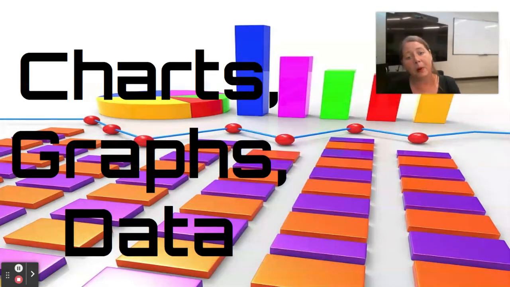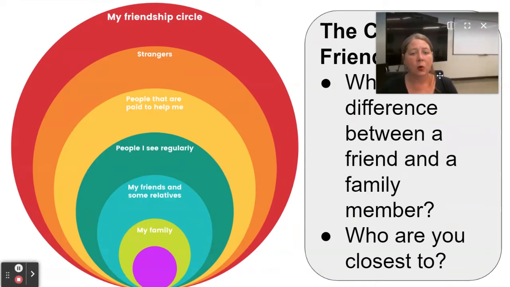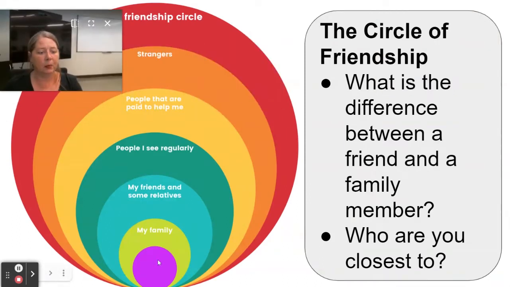verbs. All right, favorite part of the lesson every week, charts, graphs, and data. So we have our circle of friendship, right? We're going to talk about our family, our friends, and some relatives can be in the same part of the circle of friendship. They're not super close to us. We have people I see regularly, so your neighbors, maybe your coworkers, people who are paid to help me, right? Those are your friends. Those are still helpful people.